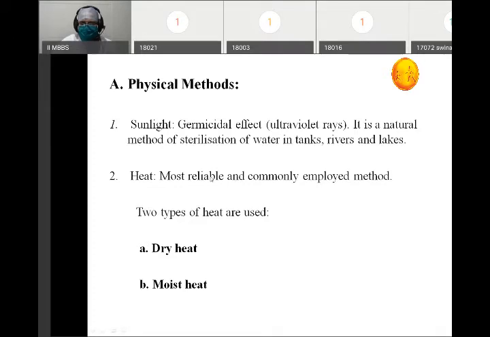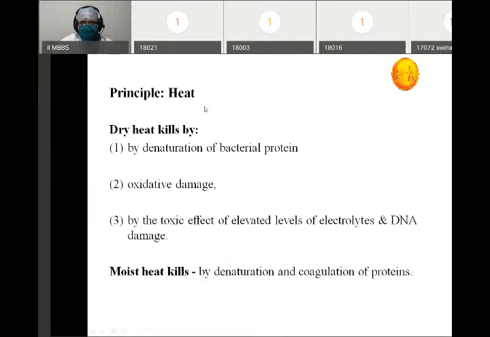Second is the heat. It is the most reliable and commonly employed method. As we already know, there are two types of heat, that is dry heat and moist heat. What is the principle for heat? How does the heat kill a microorganism? How does the heat sterilize an object? So dry heat has a different mechanism, moist heat has a different mechanism.